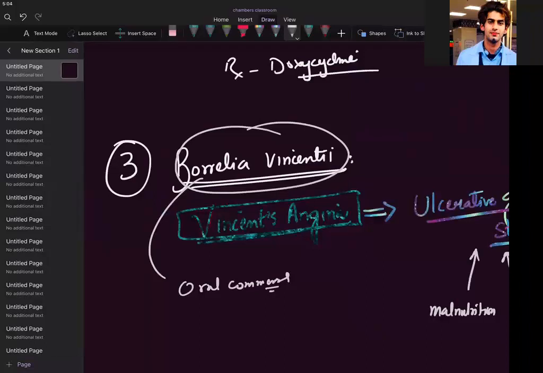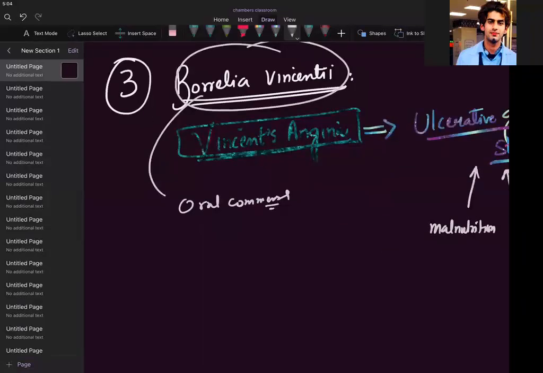What is the treatment for this patient? It will be penicillin and metronidazole.